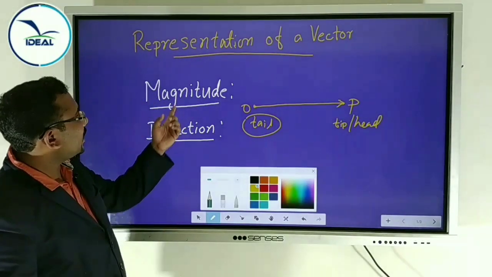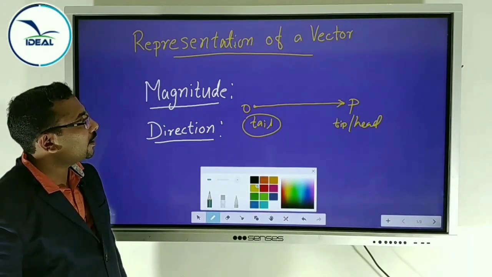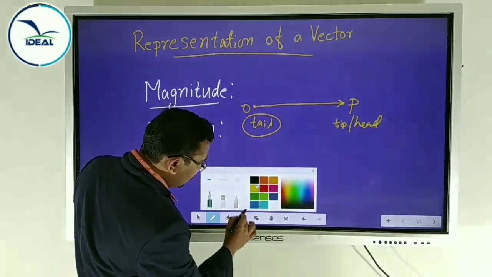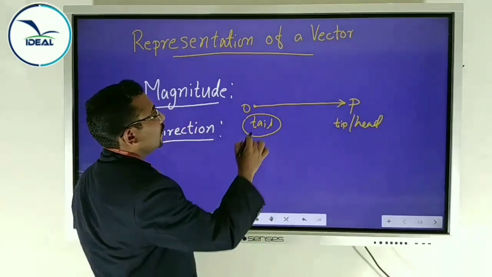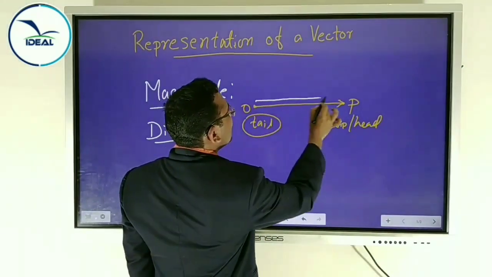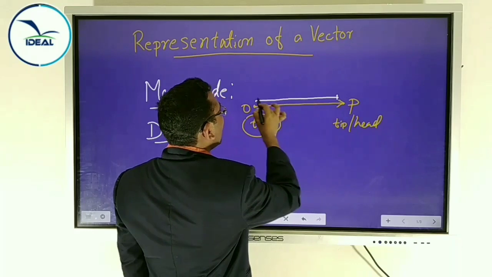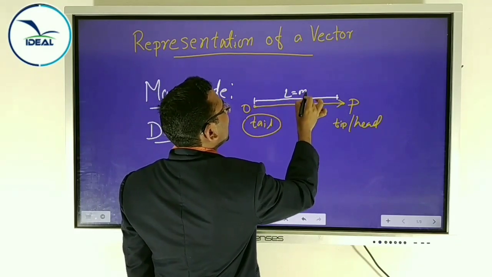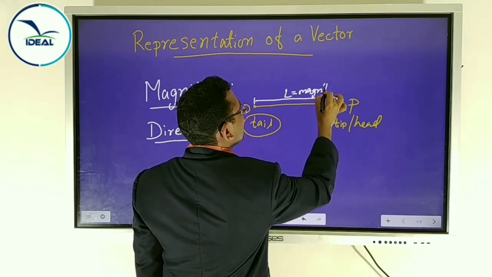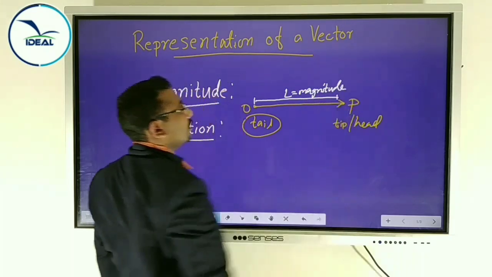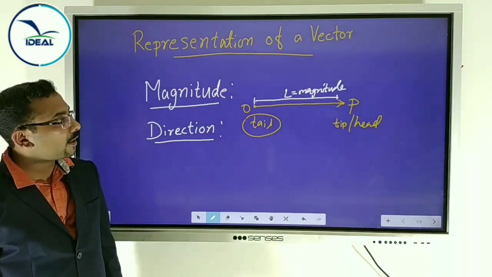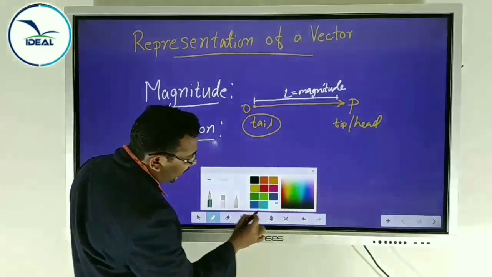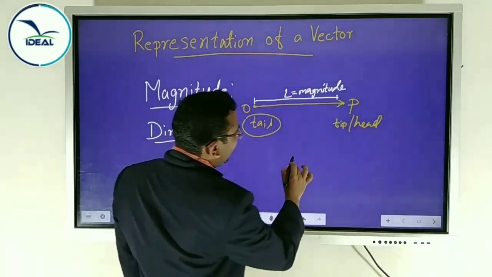Now, what is the magnitude and direction in this graphical vector? The length of the vector represents the magnitude. For example, we draw another vector.